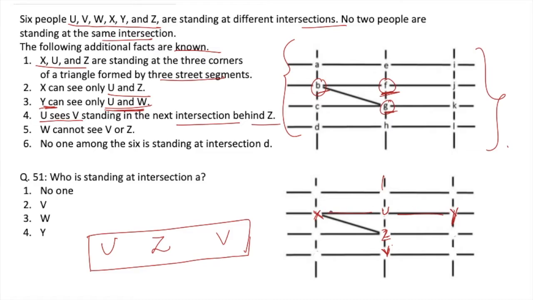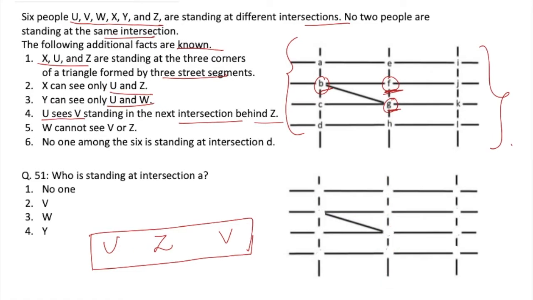But here y will also be able to see x, which is not possible because y can only see u and w. Now the next case possible is if I place y in the vertical lines to u. Now in this case y will also be able to see z and v. So this case is also not possible. Now let's see another case for this one.